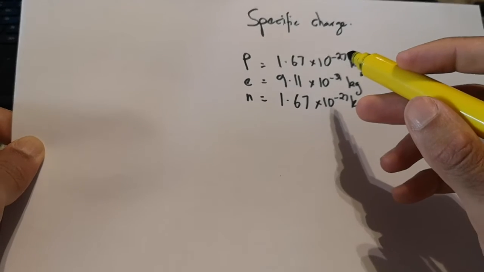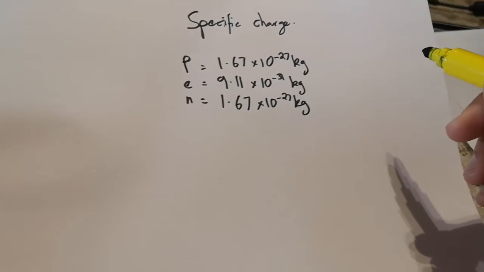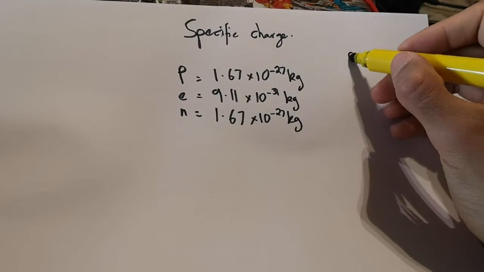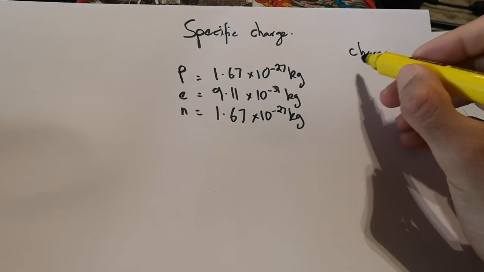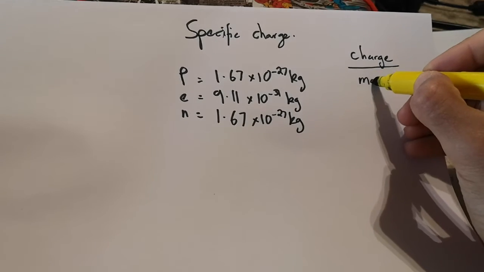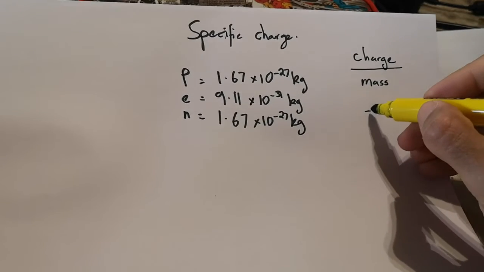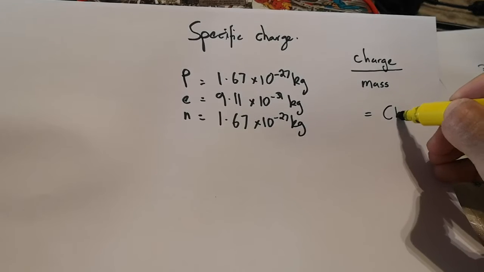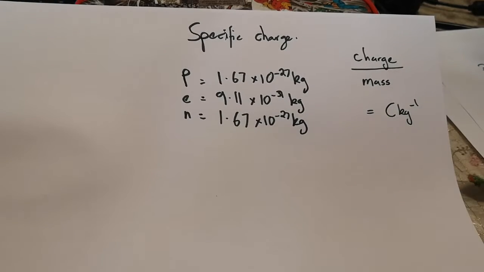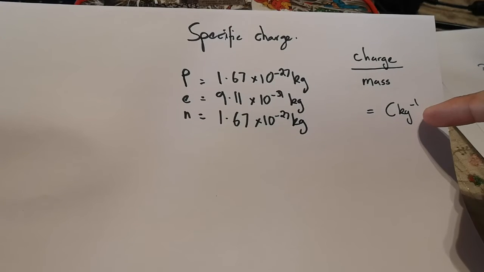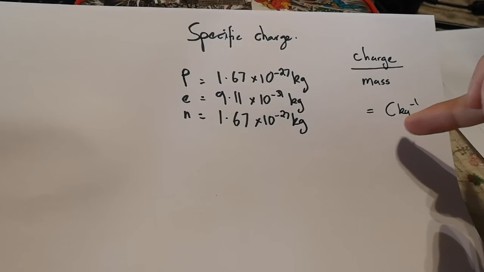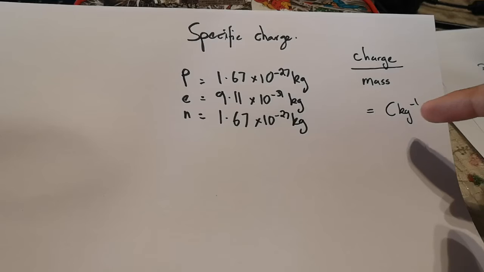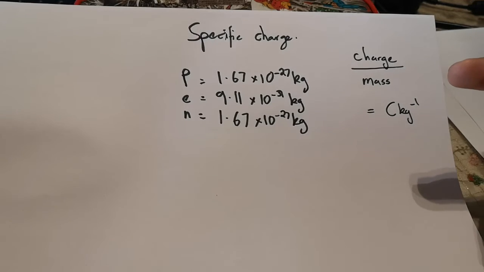Now, this idea of specific charge is a comparison of the charge divided by the mass. This would give us a unit of coulombs per kilogram. Notice the notation that we use here. We don't write coulombs over kilograms with a slash. We use to the power of minus 1. It represents the same ideology.